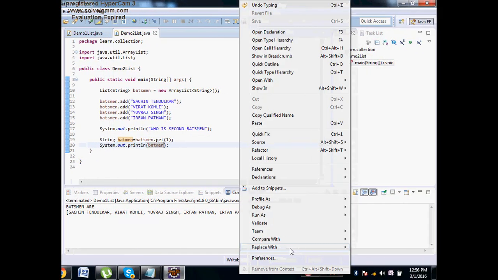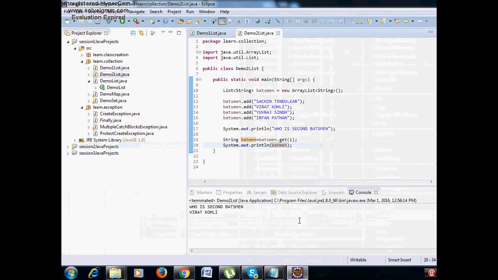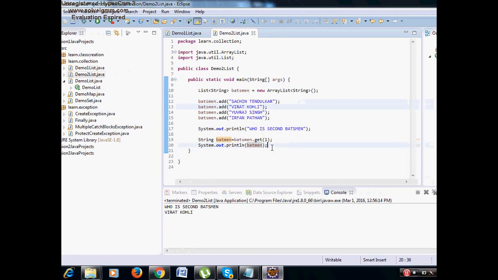Right click, run as Java application. So who is the second batsman? Virat Kohli, because the first batsman is Sachin, second batsman is Virat Kohli, third batsman is Yuvraj Singh, fourth batsman is Irfan Pathan. So if I need the fourth batsman, what do I have to do?